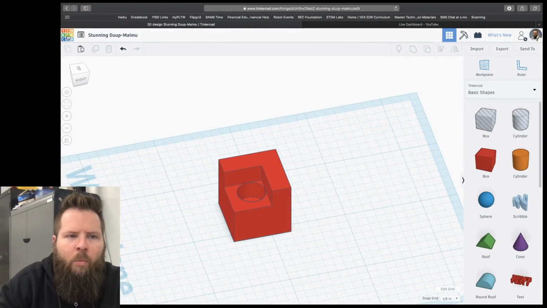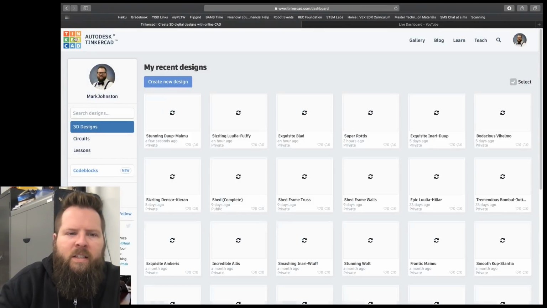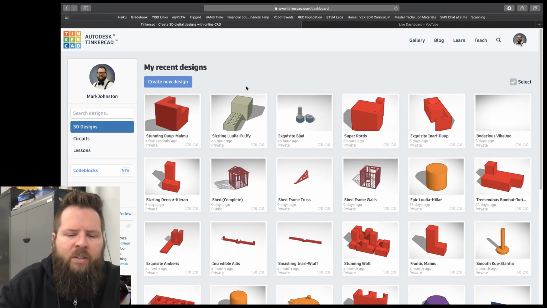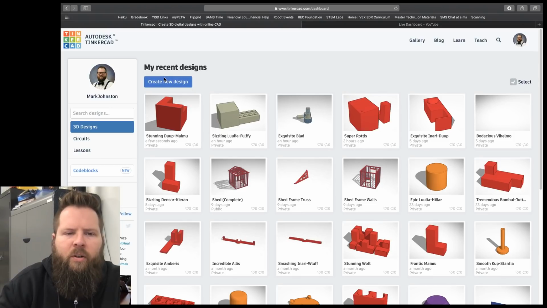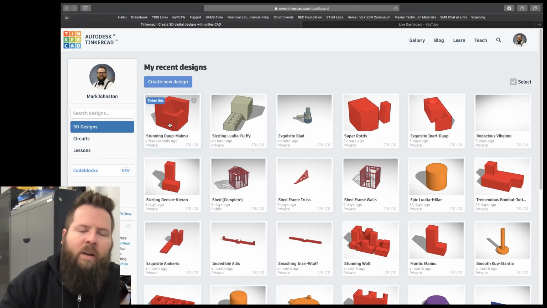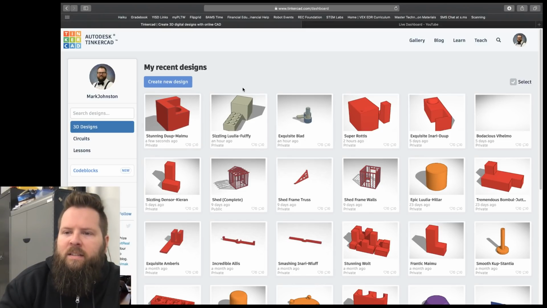Okay. I'm going to go back to my main page here and show you when you click on it where it says Tinkercad, you'll have all these projects. So anytime you want to start a new project or you want to do something different, just click Create New Design. And you notice I didn't have to click Save. I didn't have to do anything like that. It's like Google Docs. It saves it for you.